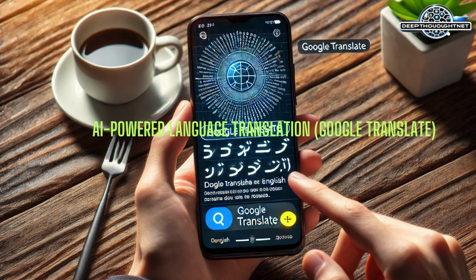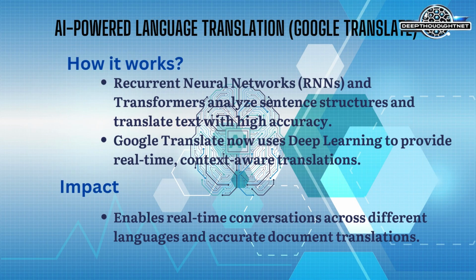AI-powered language translation: Google Translate, is third and last example in my list. How it works. Recurrent neural networks, RNNs, and transformers analyze sentence structures and translate text with high accuracy. Google Translate now uses deep learning to provide real-time, context-aware translations. This enables real-time conversations across different languages and accurate document translations.